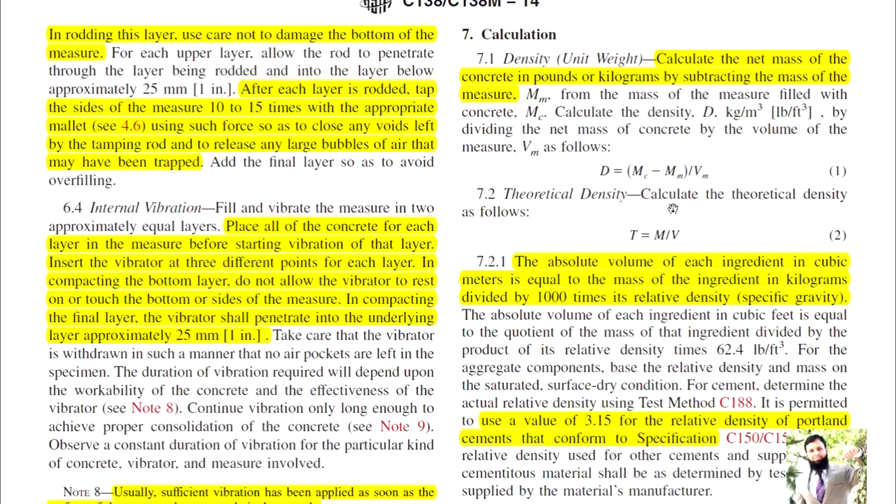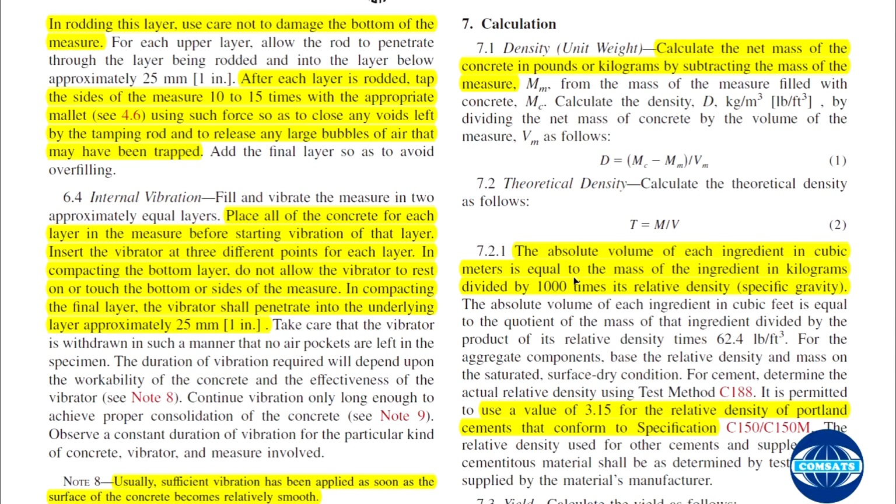Alright, theoretical density. Calculate the theoretical density as T is equal to mass divided by volume. The absolute volume of each ingredient in cubic meters is equal to the mass of the ingredient in kilograms divided by 1000 times its relative density.